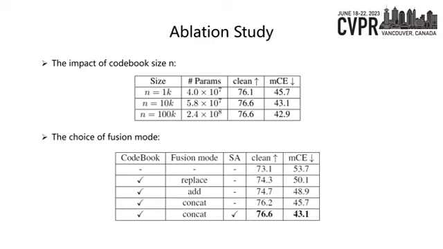And here is the ablation study, that is, the impact of codebook size N and the choice of fusion model. From these tables, we can observe that N equal to 10,000 and concatenation with self-attention has the best performance. Therefore, in our experiments, we followed this setting.